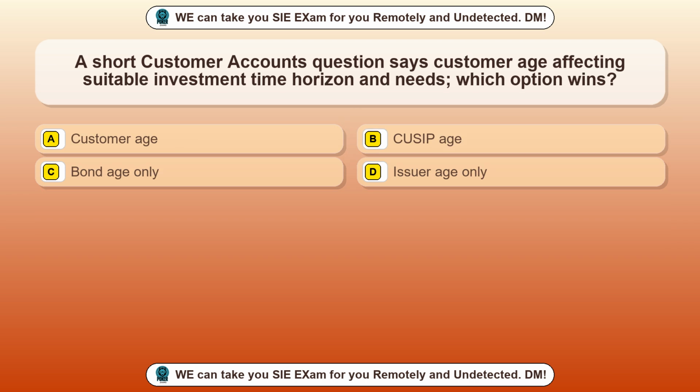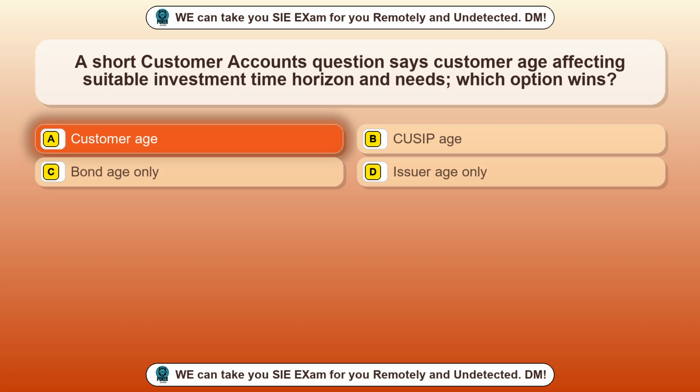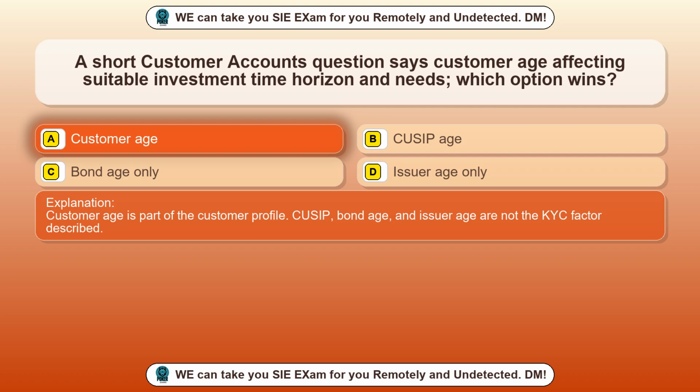Question 94. A short customer accounts question says customer age affecting suitable investment time horizon and needs. Which option wins? Option A. Customer age. Option B. QZIP age. Option C. Bond age only. Option D. Issuer age only. The correct answer is option A. Customer age. Customer age is part of the customer profile. QZIP, bond age, and issuer age are not the KYC factor described.